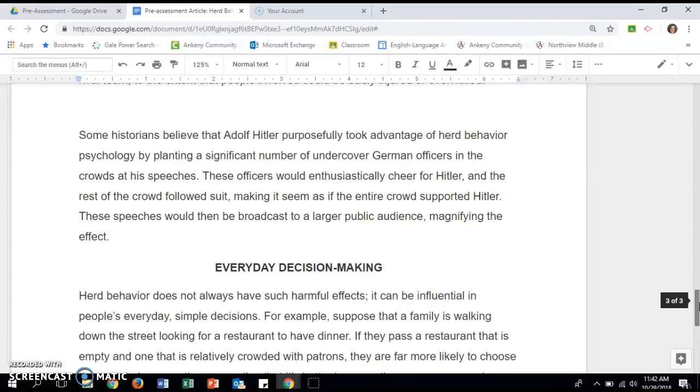Some historians believe that Adolf Hitler purposely took advantage of herd behavior psychology by planting a significant number of undercover German officers in the crowds at his speeches. These officers would enthusiastically cheer for Hitler, and the rest of the crowd followed suit, making it seem as if the entire crowd supported Hitler. These speeches would then be broadcast to a larger public audience, magnifying the effect.